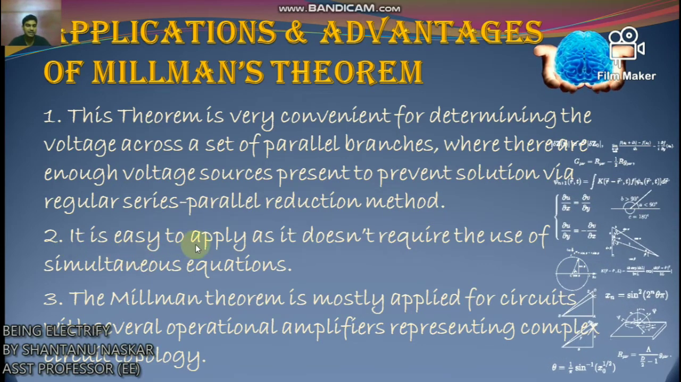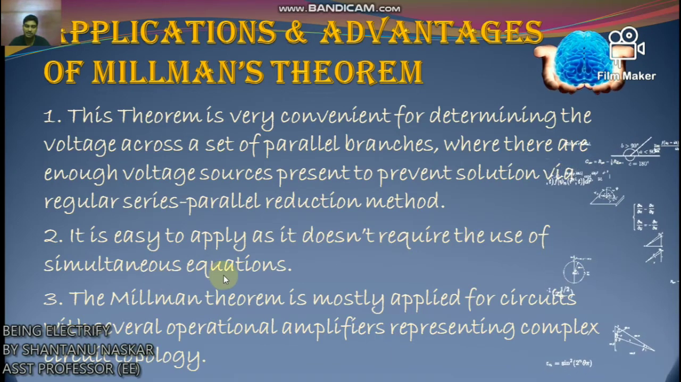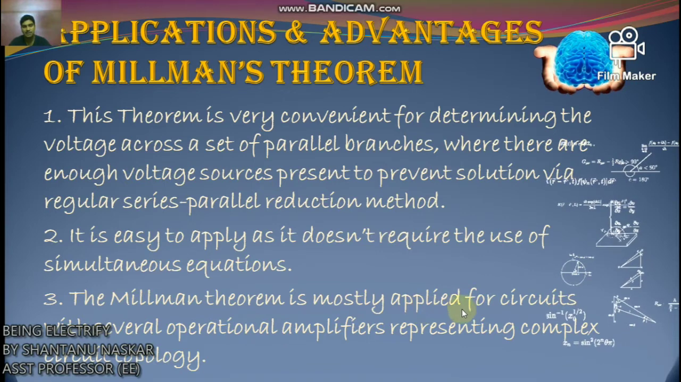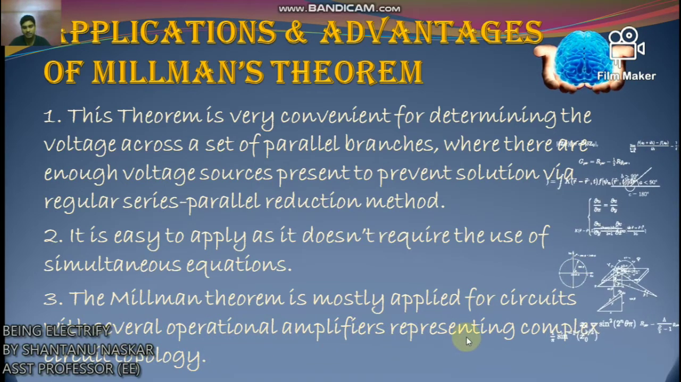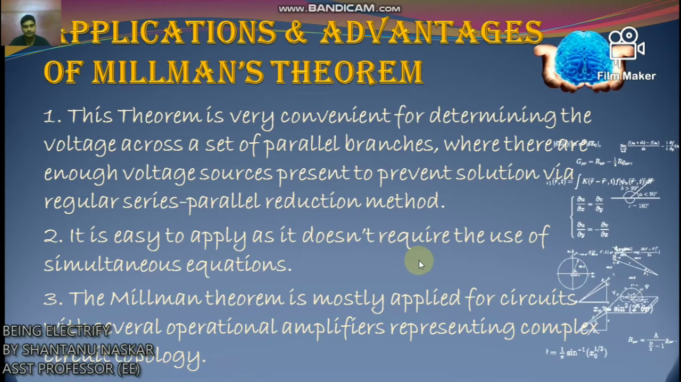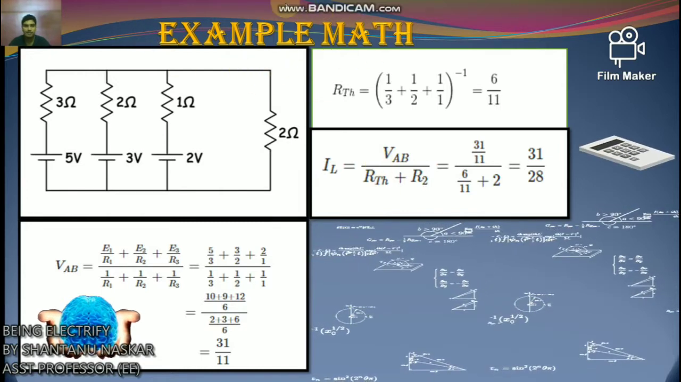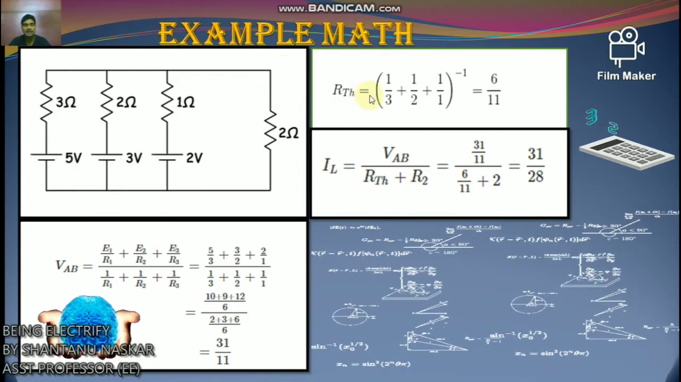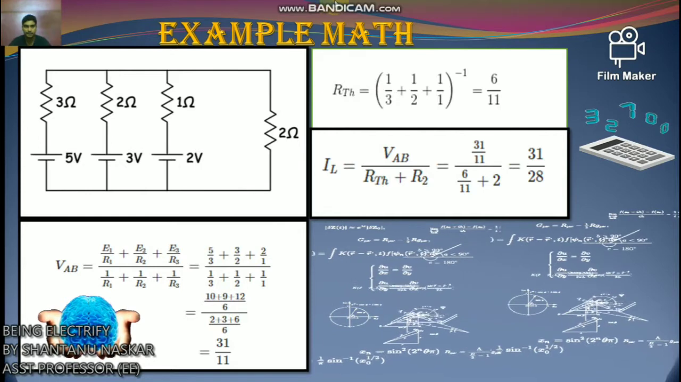Number 2 is it is easy to apply as it doesn't require the use of simultaneous equation. Number 3 is the Millman's theorem is mostly applied for circuit with several operational amplifiers representing complex circuit topology. Okay. Now we will discuss about an example mathematics which will help you to calculate any circuit by Millman's theorem.